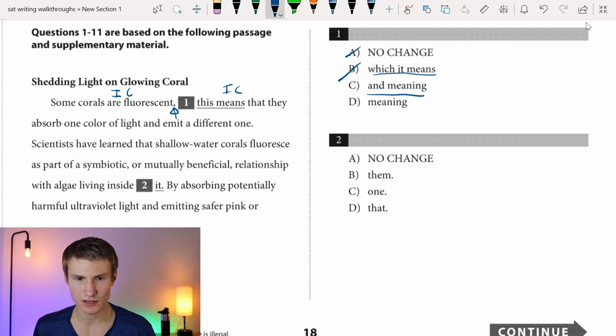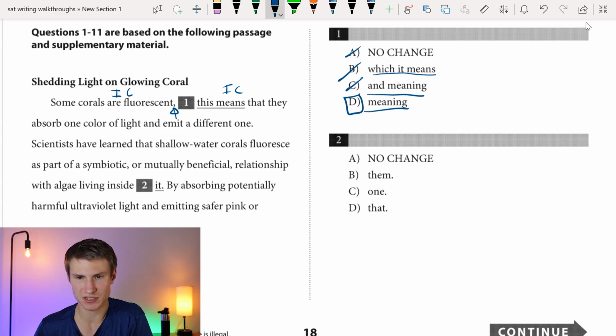If I look at C, if I was to say some corals are fluorescent and meaning that they absorb one color of light and emit a different one, that also would make sense. Okay, ultimately here, we can put in a comma and then just go with meaning. Okay, some corals are fluorescent, meaning that they absorb one color of light and emit a different one. Okay, this ultimately will be our correct answer.